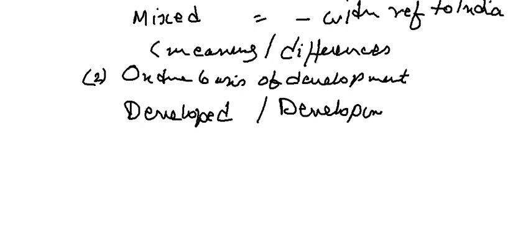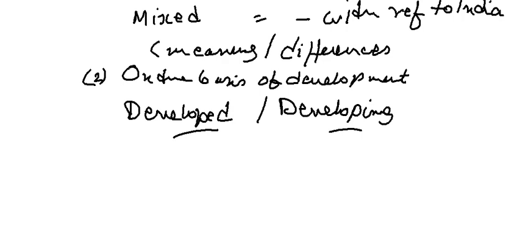As I have mentioned in my earlier videos, one good part about economics is that the words used to describe several things are very simple. If you look into the words developed and developing, the words tell you half the answer. A developed economy is one which is developed.